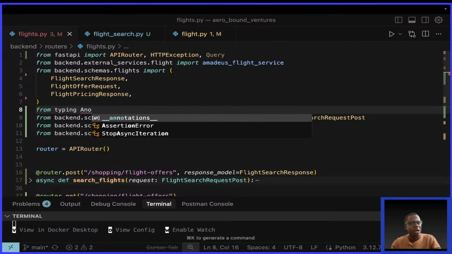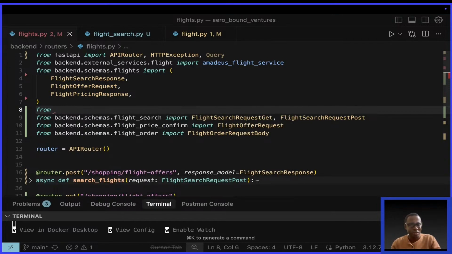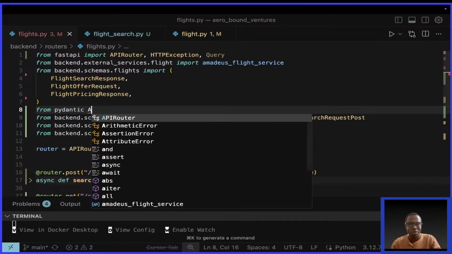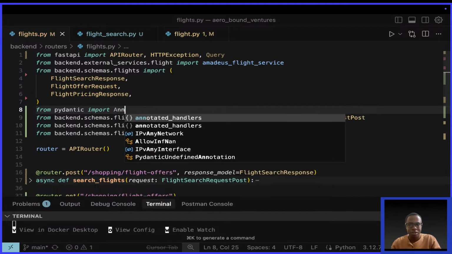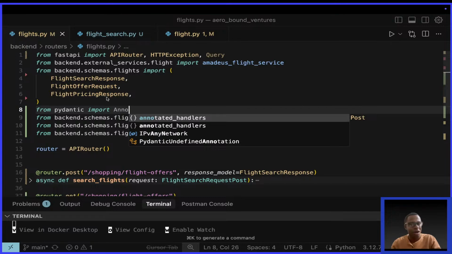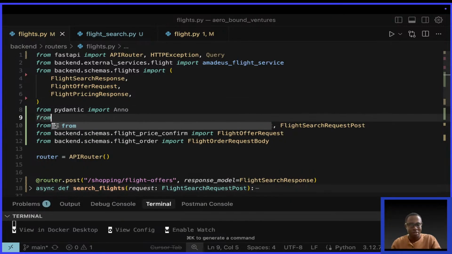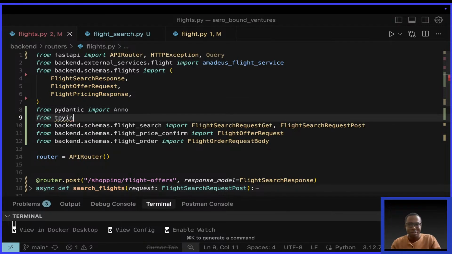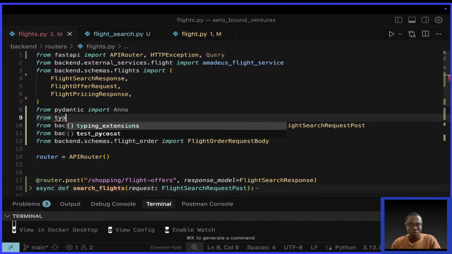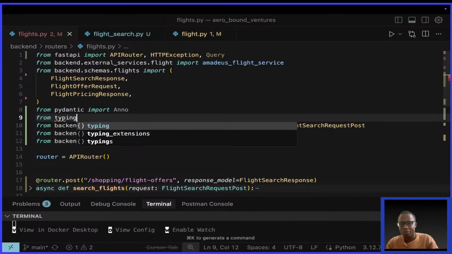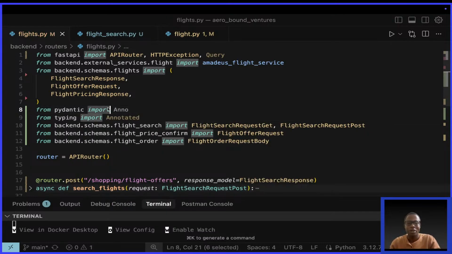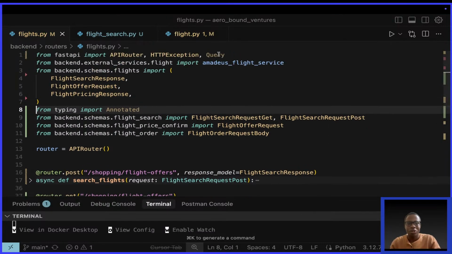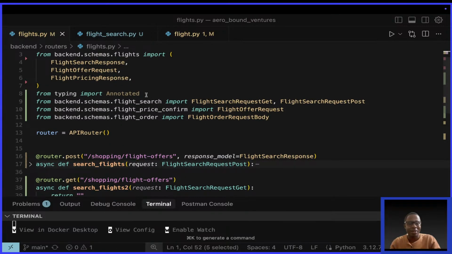Is it from typing or is it from FastAPI? Or from Pydantic rather. See, I'm also forgetting. That's why it is good to build projects. From Pydantic import Annotated. Look at me, it's not there. Is it from typing? Does someone remember? Or should we check the documentation? What do you say? From typing import Annotated. Yeah, so Annotated.